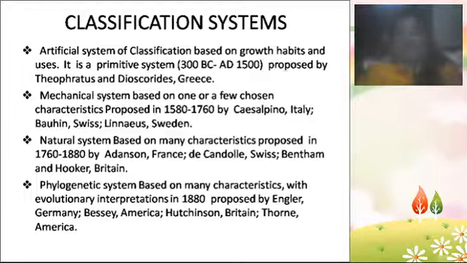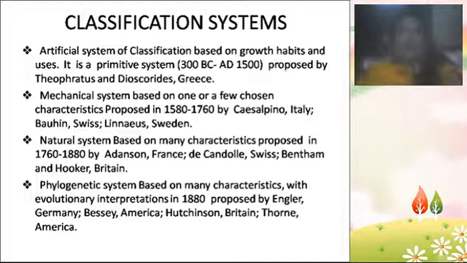Coming to the natural system of classification, it is accepted by the majority of people, and it was proposed from 1760 to 1880 by Adanson, France, De Candolle, Swiss, Bentham and Hooker, Britain. So all these scientists are related with the natural system of classification. The scientists associated with the mechanical system of classification are Cesalpino, Italy, Bauhin, Swiss, and Linnaeus, Sweden.